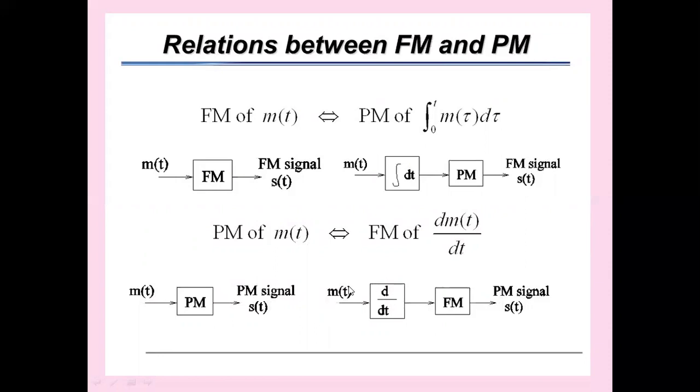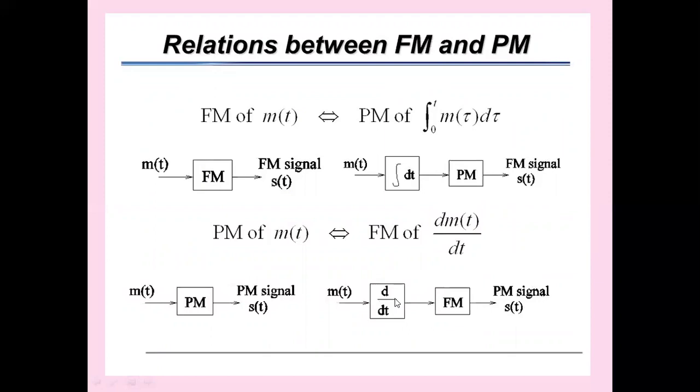The differential of the message signal is used to frequency modulate the carrier to get the PM wave. That means when a PM wave is given, I can get an FM wave. When an FM wave is given, I can get a PM wave. The difference is only integral here, d by dt here.